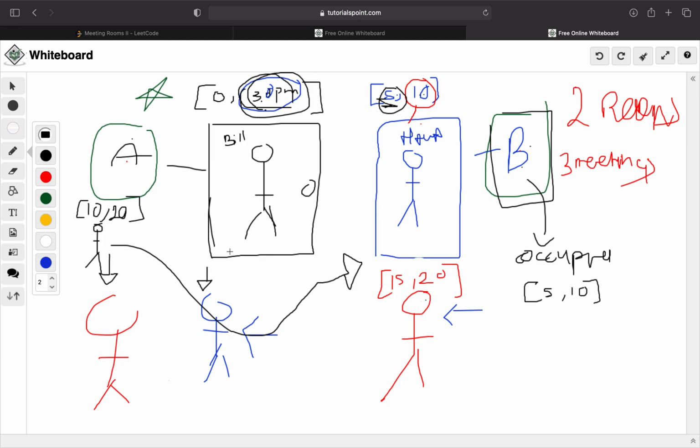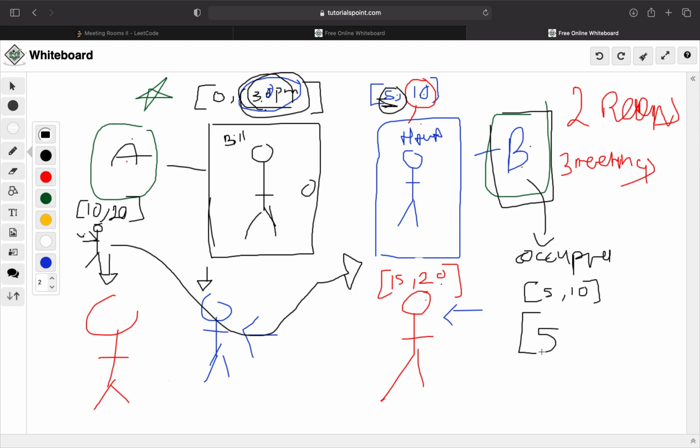This is just an example. Don't get confused by this. It's just saying, this guy came and asked me to use my room. He's like, oh, your meeting ends at 10, my meeting starts at 10, perfect, I can use your room. And I'm like, no, Adam is next in line. He'll be in a meeting from 15 to 20 p.m. And then this guy will say, well, then why didn't you update how long our room will be occupied? How long room B would be occupied, so I would know not to ask you, or I would know to find another room. So here, if Adam is next in line to use room B,